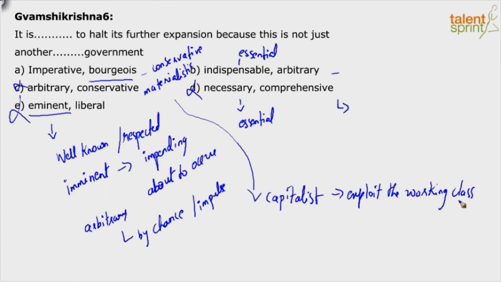So I'll have to choose between bourgeois and arbitrary. Arbitrary here, we already saw the meaning. In the context, it seems like bourgeois is the more effective word because it's talking about a specific government here. And so I'm going to go with option A. It is imperative to halt its further expansion because this is not just another bourgeois government.